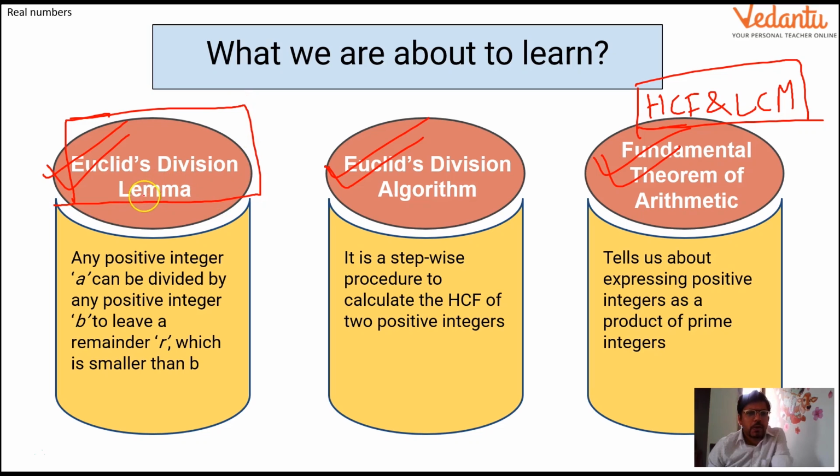Now I get multiple questions: sir, what is the difference between lemma and algorithm? A lemma is a statement which does not require any proof, and an algorithm is a mathematical statement which can be proved, for which there can be some points which suffice to show that yes, it is completely true. In fact, this question should not even be there. Why? Because it's not at all relevant according to your grades, according to the question requirements of the boards. The board never asks such kind of questions.